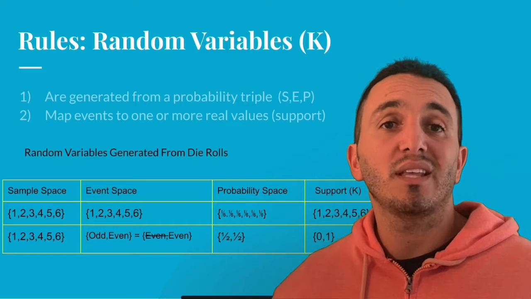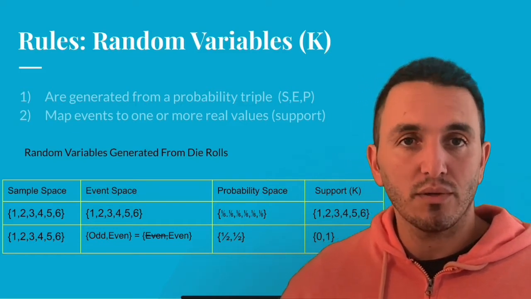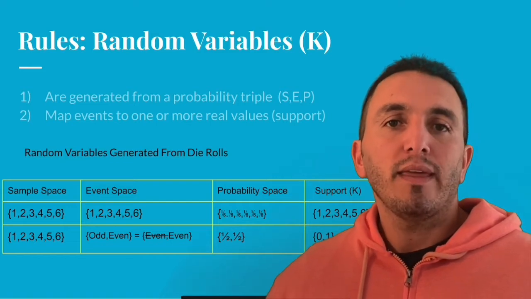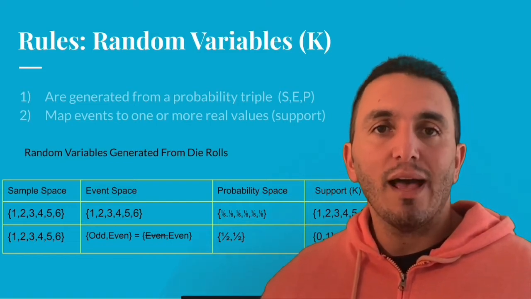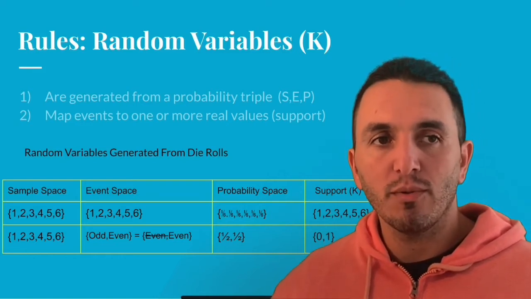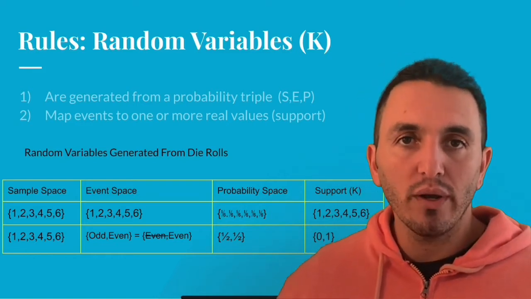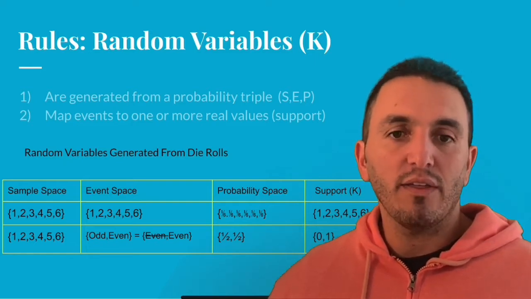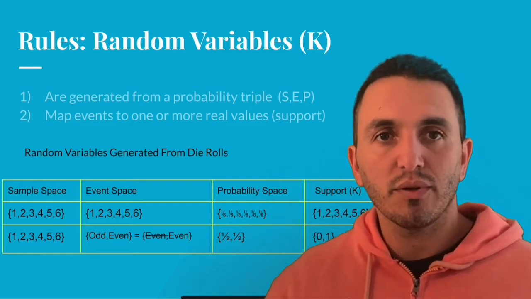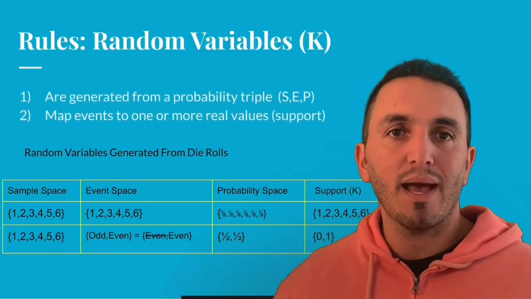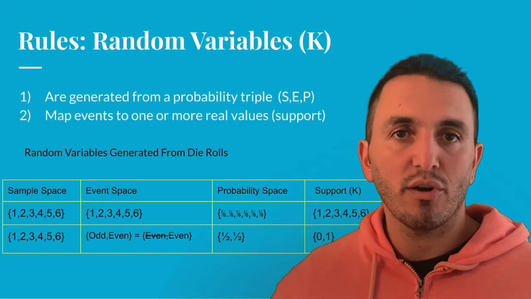The second rule is that a random variable must have outcomes or its support in the reals. All that means is the outcomes of the random variable have to be real values. So for example, if you have a random variable to describe flipping a coin, then you have a 50% chance of either seeing heads or tails. But you can't use heads and tails as outcomes, you have to use real numbers. So we can just map heads to 1 and tails to 0, and we're good.